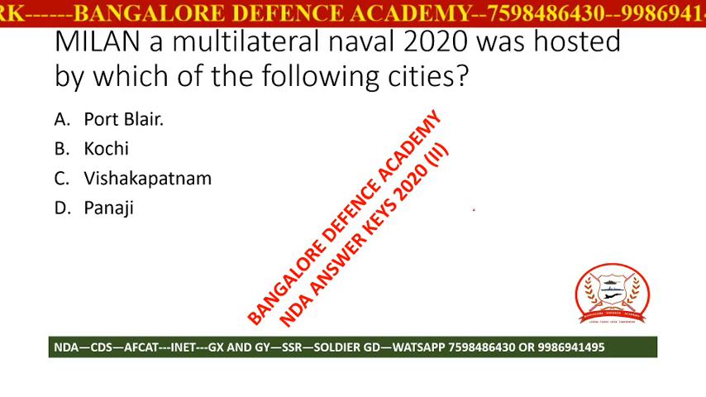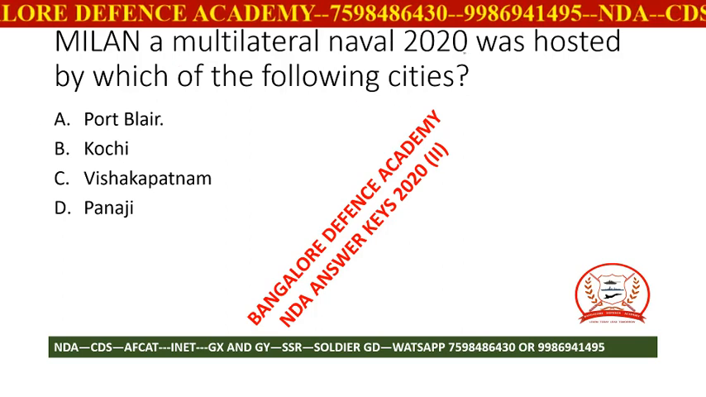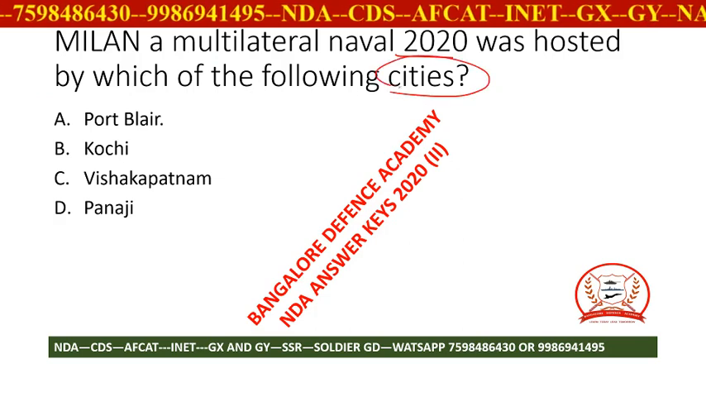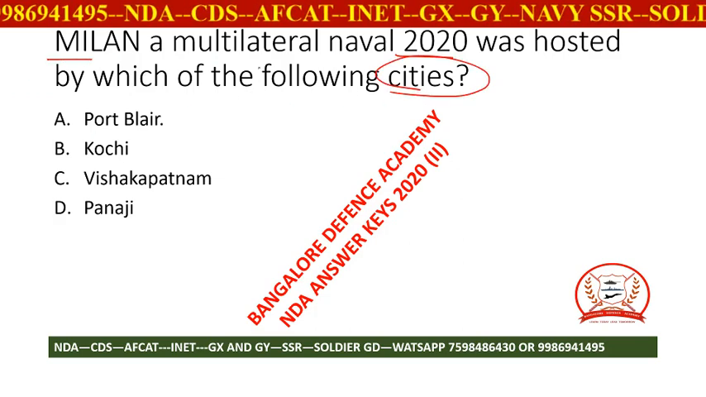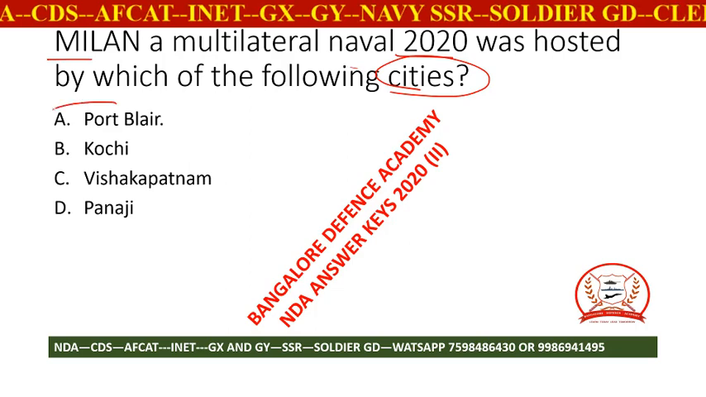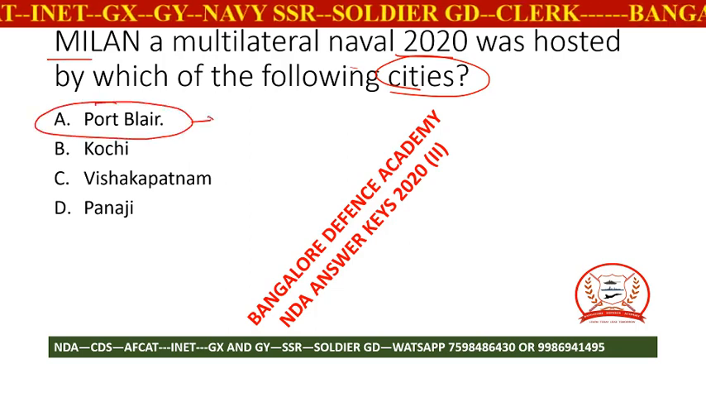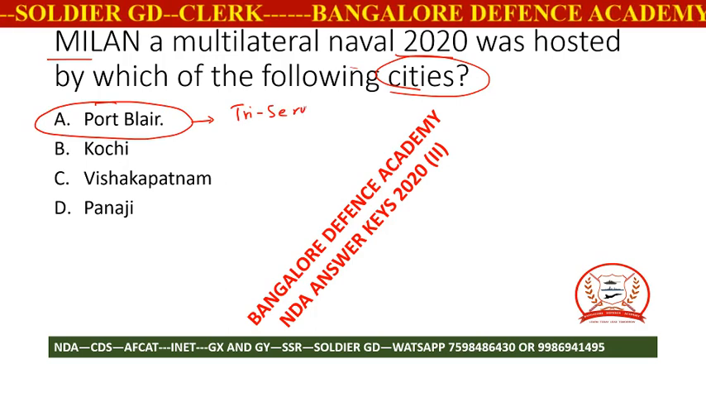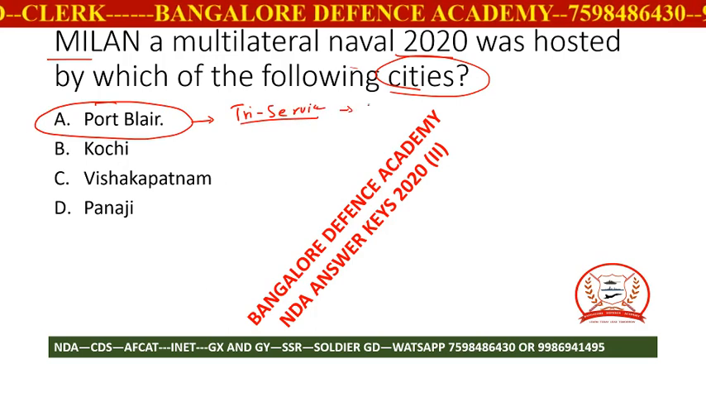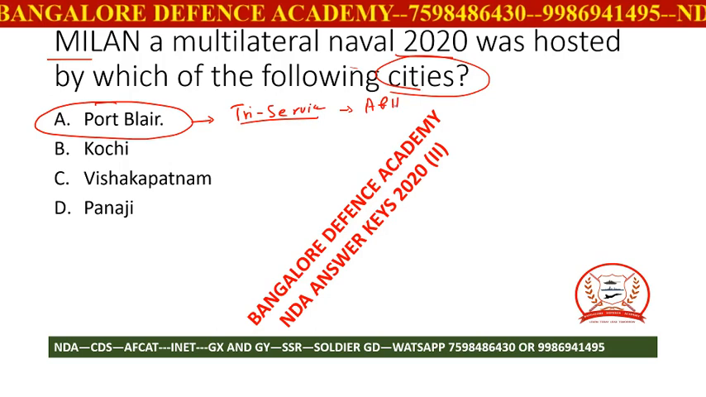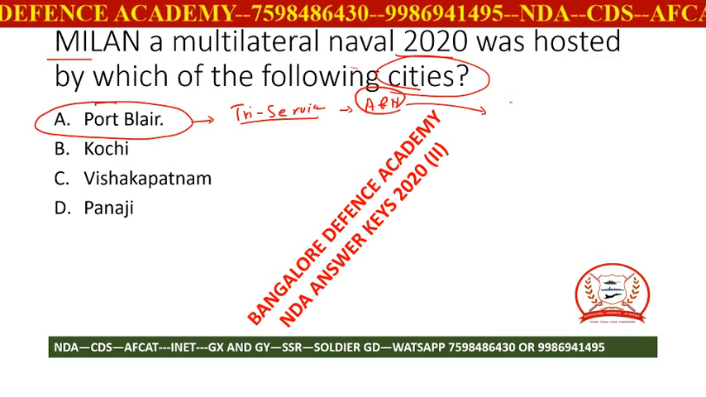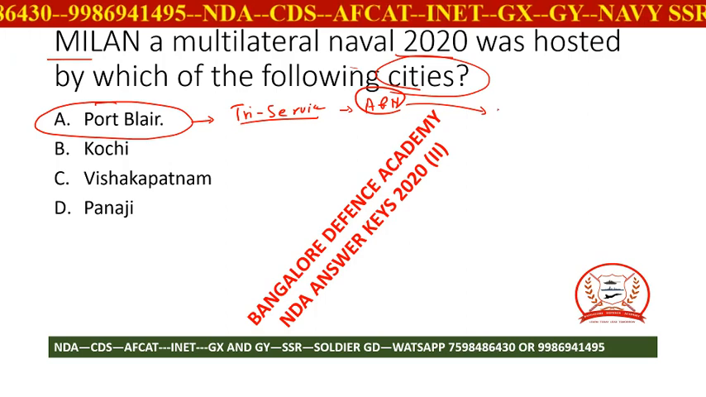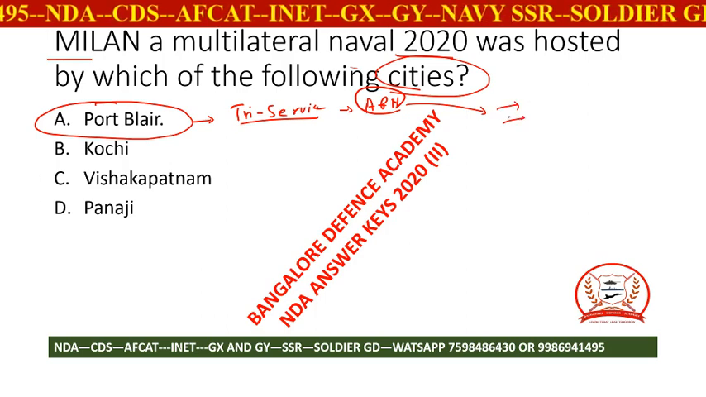Coming to the next question: Milan, a multilateral naval exercise 2020, was hosted by which of the following cities? They are asking cities. Milan is a naval exercise. So the right answer here is Port Blair, which is one of the tri-service commands and is the capital of Andaman and Nicobar. Some years back, a question was asked on the different islands of Andaman and Nicobar, like Shahid Island is named after which island, like that.